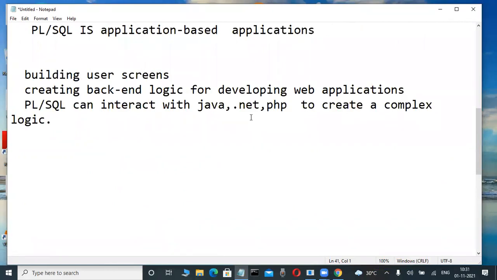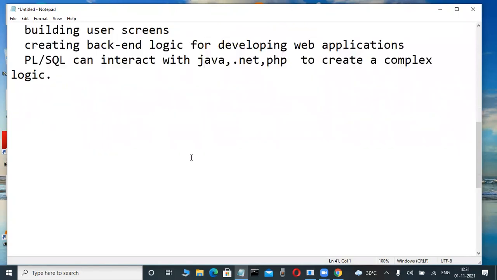Those types of front-end interaction are not there in SQL, and performance-wise also it is totally different. So PL/SQL and SQL are totally different, and all those things we are learning in our course only. Okay, fine. Now check it out.